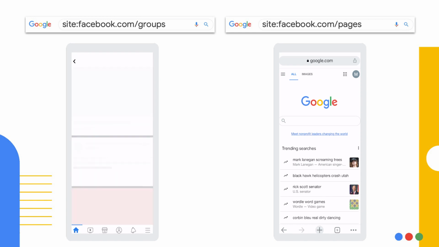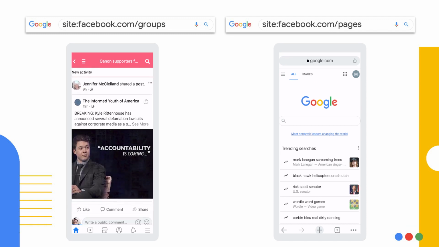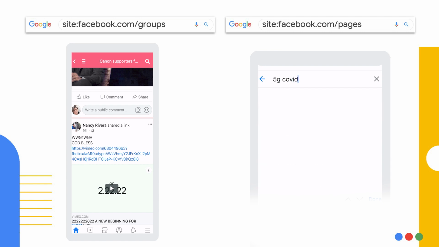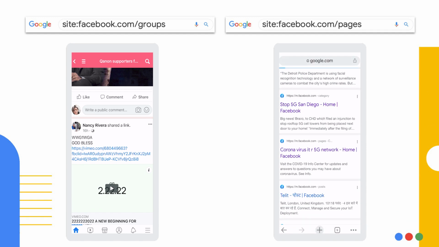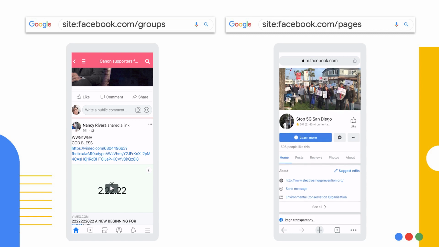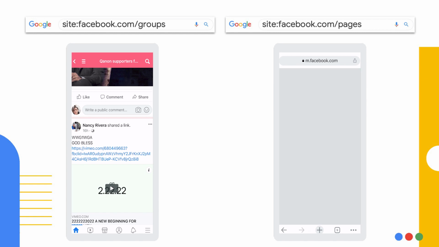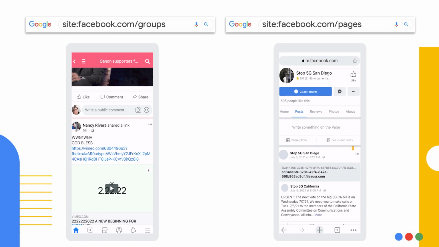The other is also to use your keyword or keywords with site:facebook.com/pages to find pages that contain information you're looking for. Here you key in the words 5G and COVID and Facebook pages, and you'll see all the links from Facebook with your keywords by tapping one of them. You can see there on screen the example we're using right now is looking for QAnon in Facebook groups. And over here, we have an example of using the pages search. So have a really close look at those because you might find those really handy a little later on.